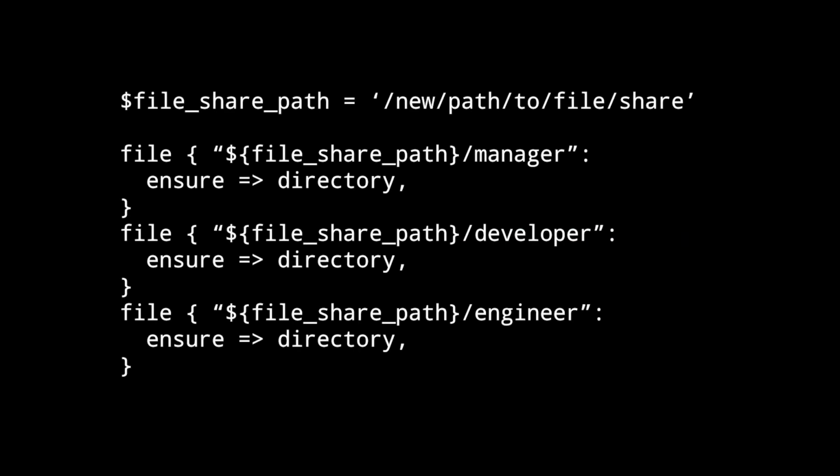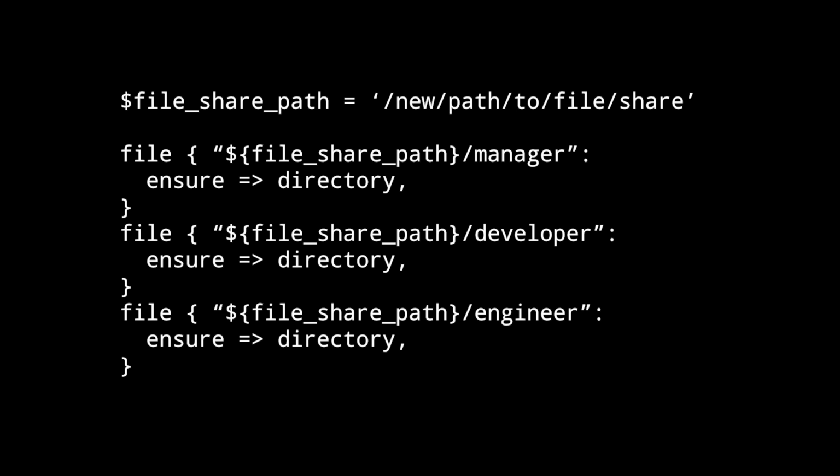If you need to change the path to the file share again, you can change the path when you set the variable, and it will carry through to all the file resource types for the manager, developer, and engineer. Also, this removes the spelling error you made earlier. Now that you know why you should use variables, let's talk about how to correctly write them.